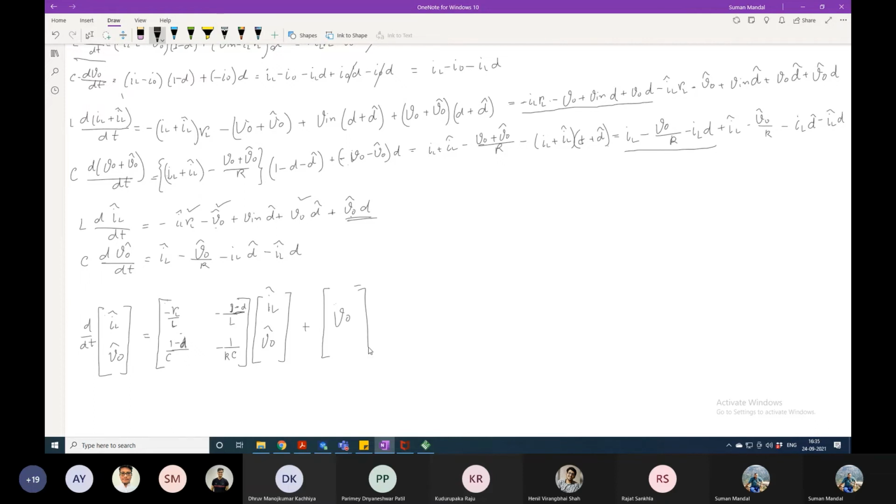So V0 in D perturbation. It's fine. Any other thing? Plus V in. Minus IL.